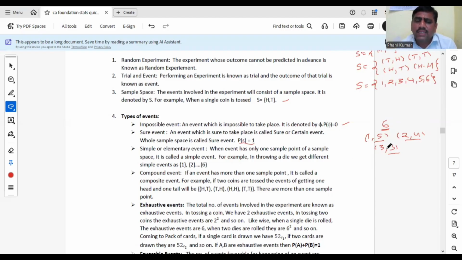కాంపౌండ్ ఈవెంట్ అంటే ఆ ఈవెంట్ జరగడానికి డిఫరెంట్ ఛాన్సెస్ ఉంటాయి. ఓకే, చూడండి, సింపుల్ ఈవెంట్. సింపుల్ అన్నా ఎలిమెంటరీ ఈవెంట్ అన్నా ఒకటే. An event has only one sample point of a sample space, it is called as simple event. For example, in throwing a die, we get different simple events, 1, 2 so on 6, only single event. Compound event, if an event has more than one sample point, it is called as composite event or compound event.